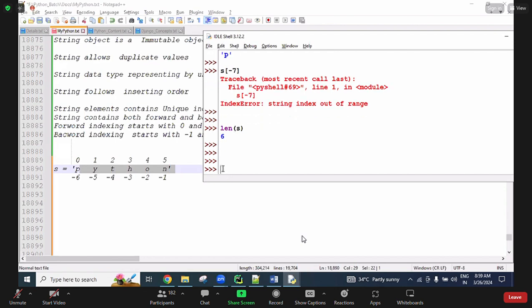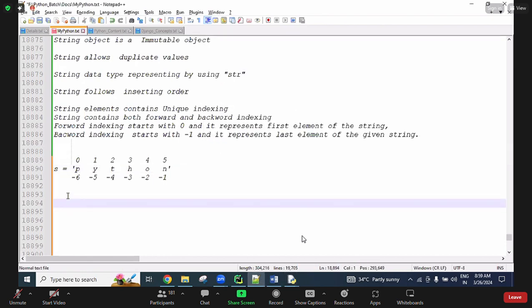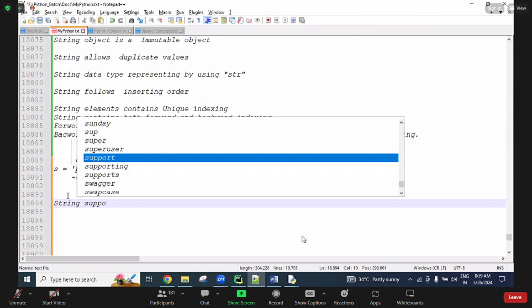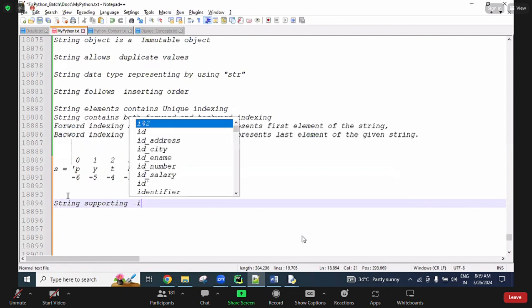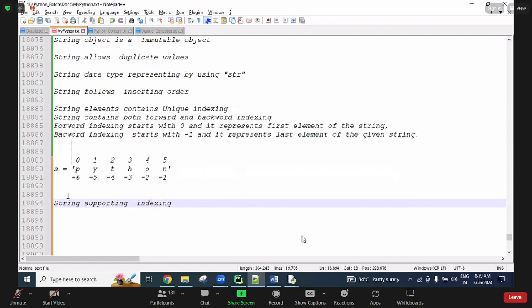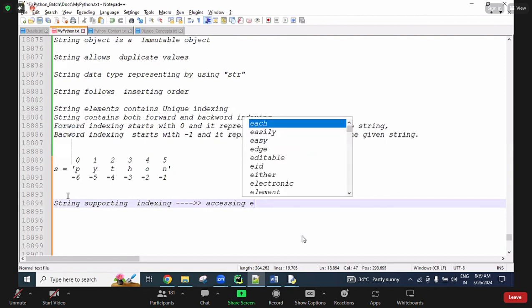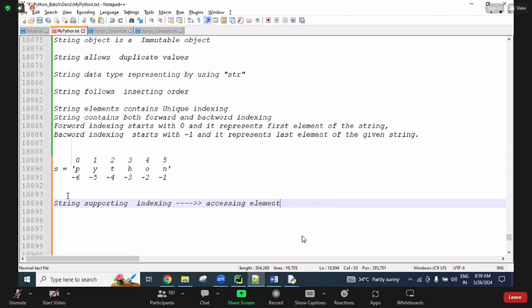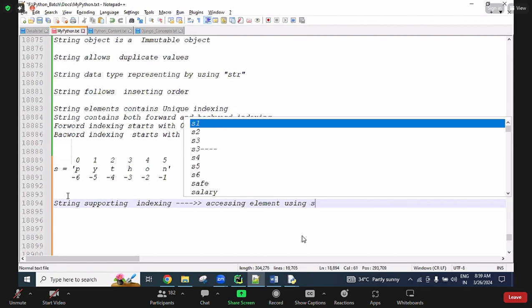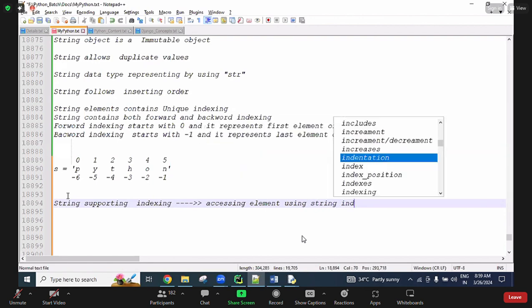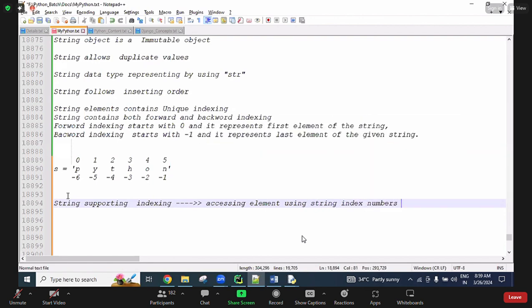Now next here. This is called indexing. String supports indexing. Indexing means accessing elements using string index numbers.